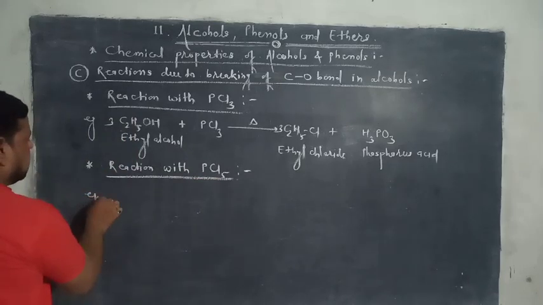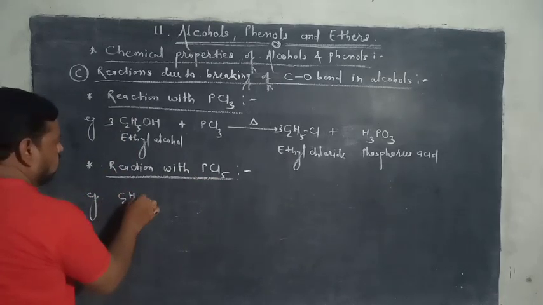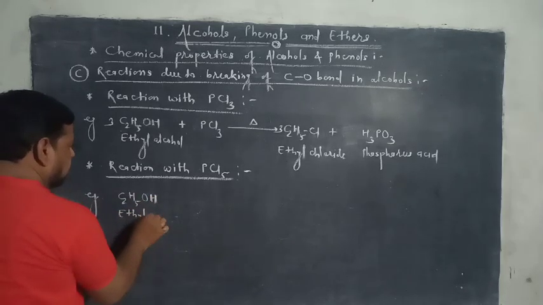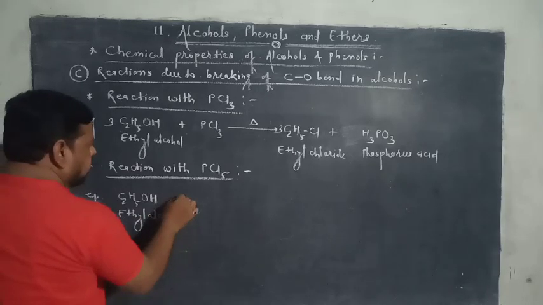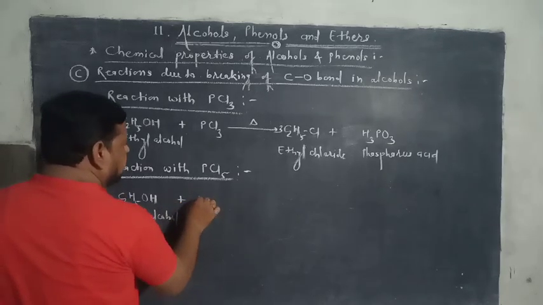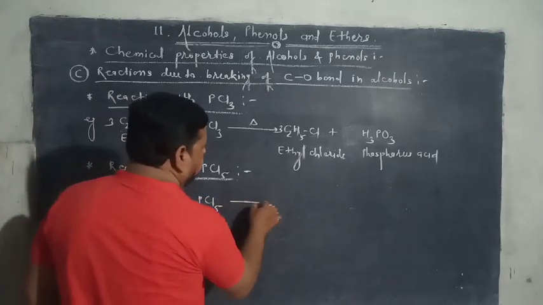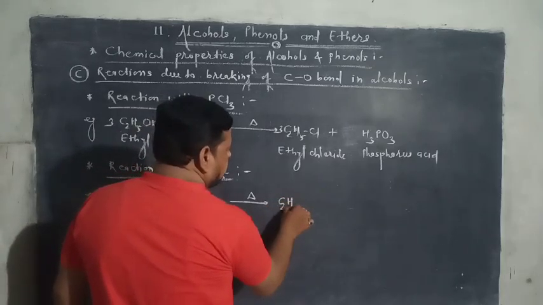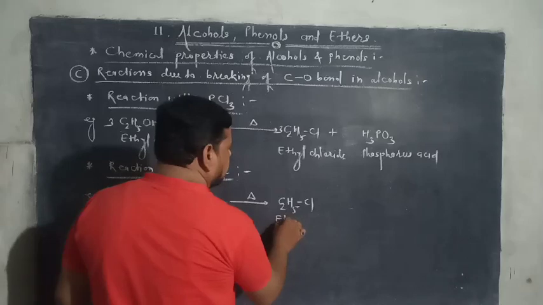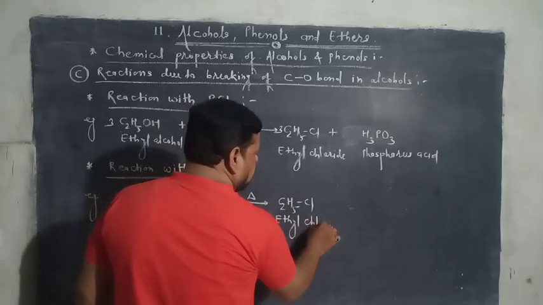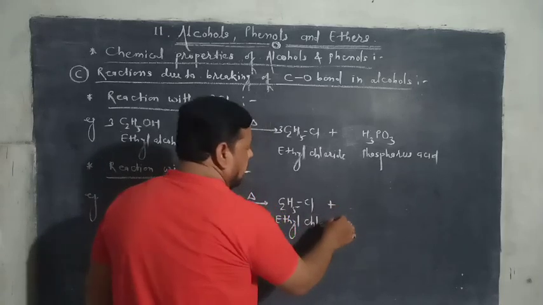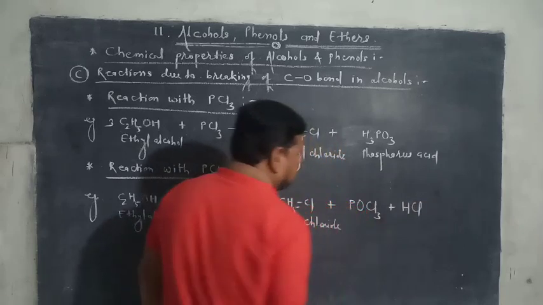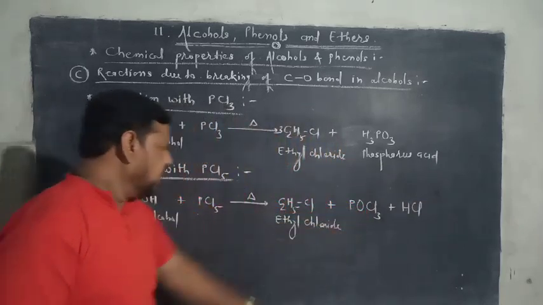For example, ethyl alcohol refluxed with phosphorus pentachloride, then it gives ethyl chloride and POCl3 and HCl. It is the phosphoryl chloride.